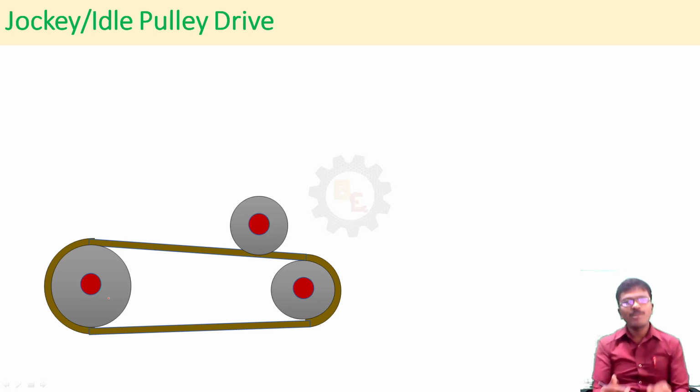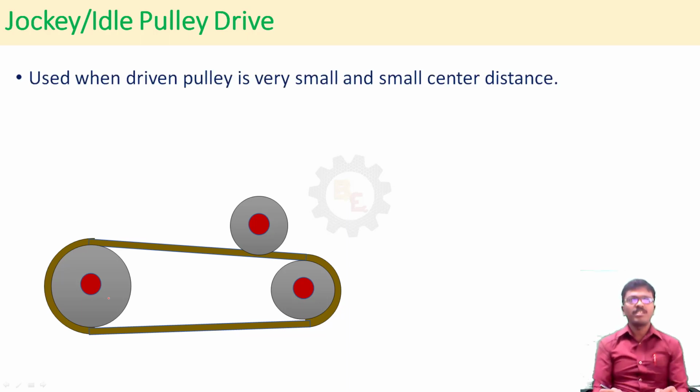Now, where can this jockey pulley, idle pulley be used? It is used when the driven pulley is very small and the center distance is small. See, in most scenarios, the driver pulley will be small and the driven pulley will be a bigger one. In some situations, the driven pulley is very small. In that scenario, we can use a jockey or idle pulley.